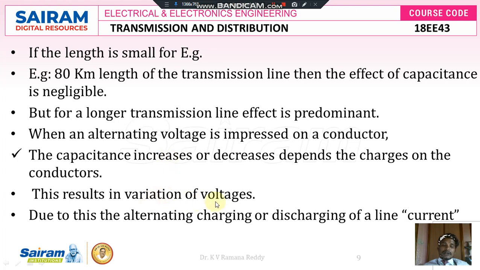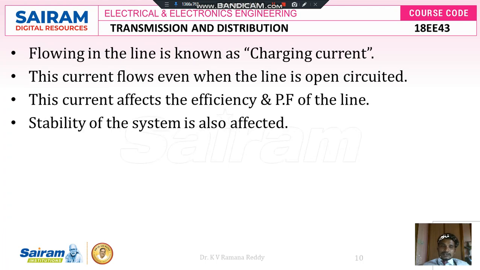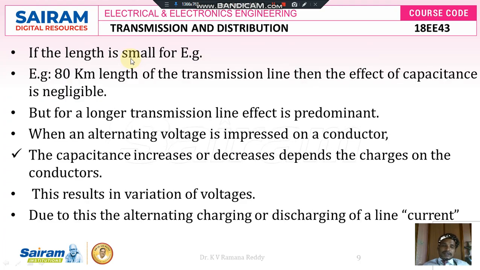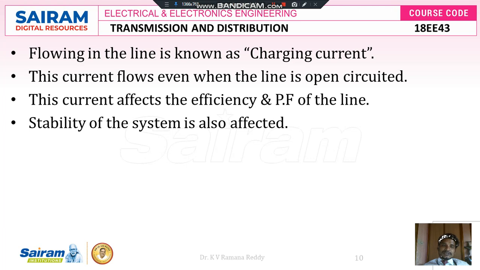So it is difficult to identify the capacitance per unit length of the conductor. Due to the increase or decrease of the capacitance value depending upon the variation of the voltages, there definitely exists a charging current and discharging current in the transmission line.